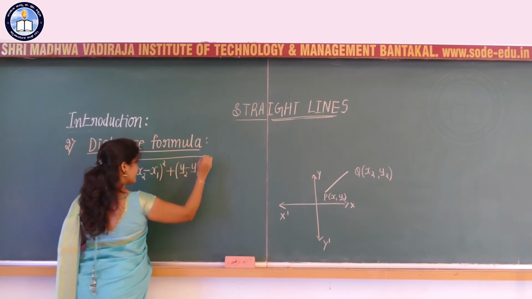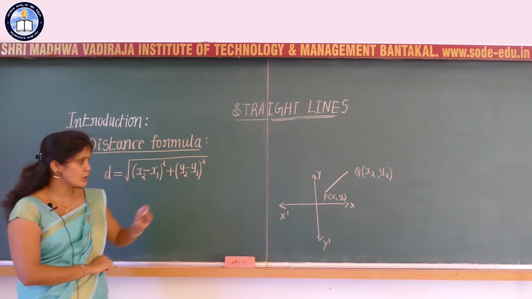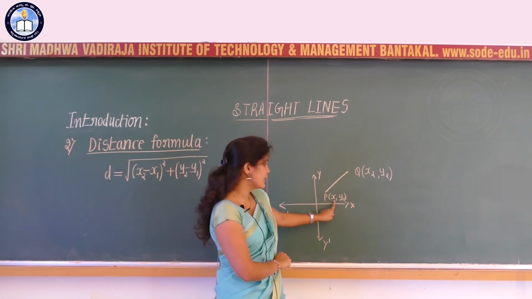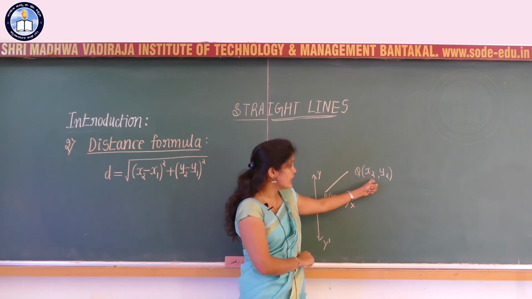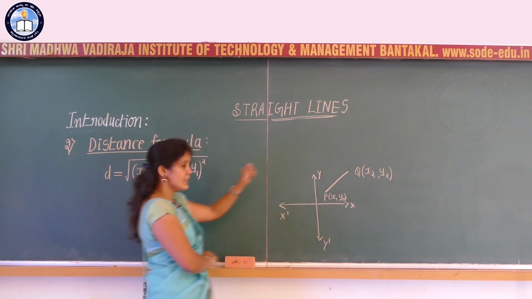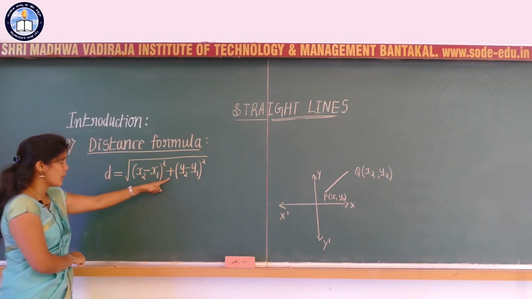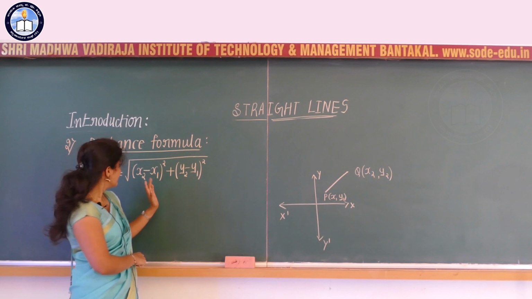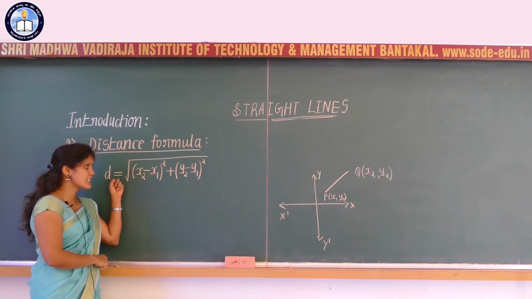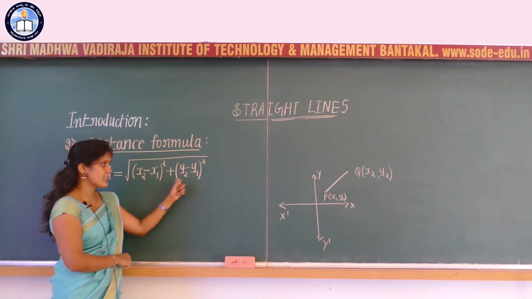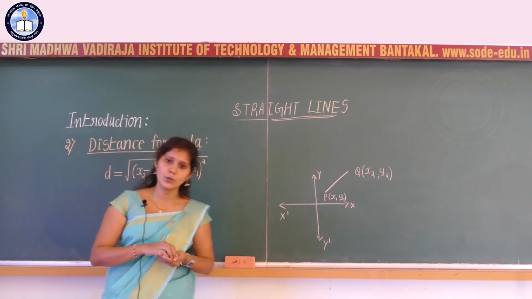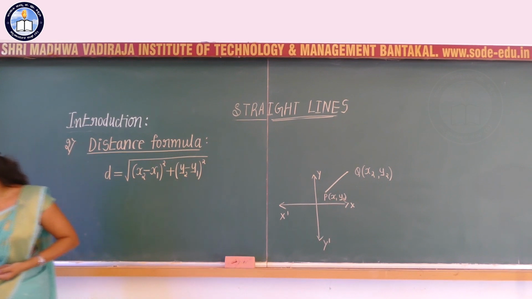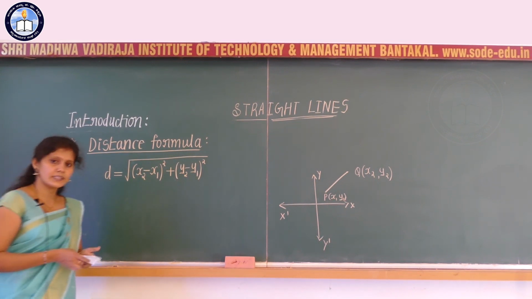So if P and Q are the 2 points with the coordinates x1 y1 and x2 comma y2, then the distance between those 2 points in the two-dimensional plane, or in the xy plane, is given by the formula d is equal to root of x2 minus x1 whole square plus y2 minus y1 whole square.